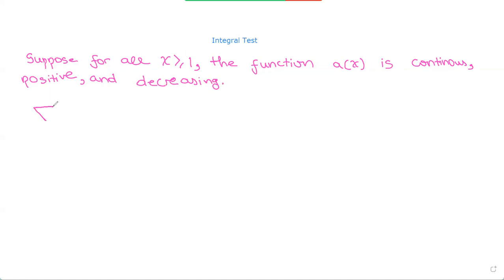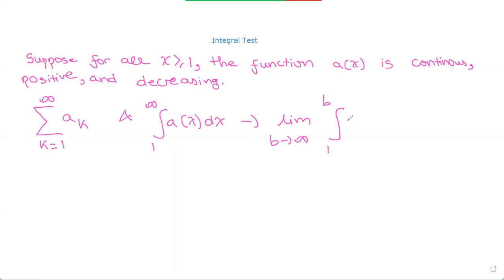And if we have the sum from k equals 1 to infinity of a of k and the integral from 1 to infinity of a of x dx, this can be written as the limit as b tends to infinity of the integral from 1 to b of a of x dx.